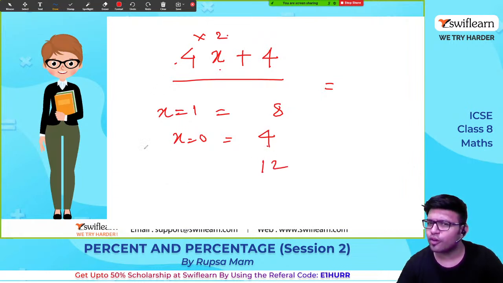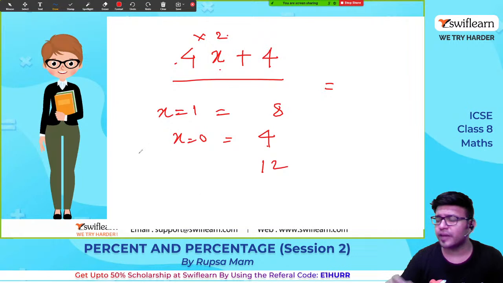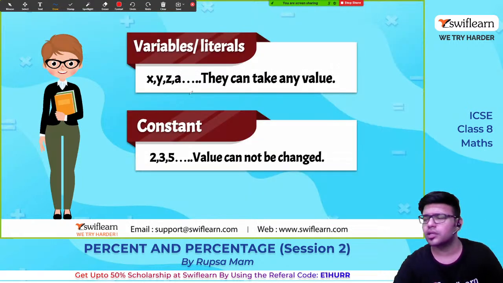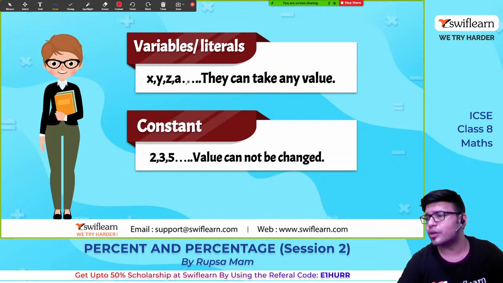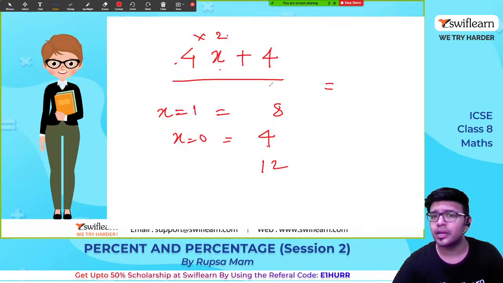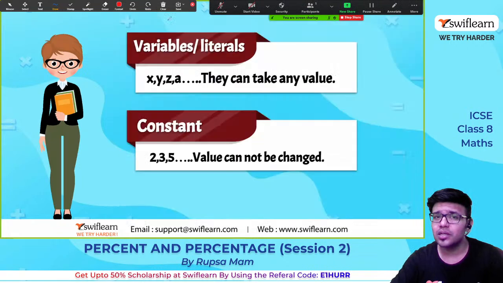You see the value of x changing. If the value of x changes, the equation's value changes. So this is called a variable. It has the liberty to change. It can take any values. Whereas the constant, what I wrote here in 4x plus 4, this number doesn't have any liberty to change, to become 3, to become 2, to become anything. So this is called a constant.